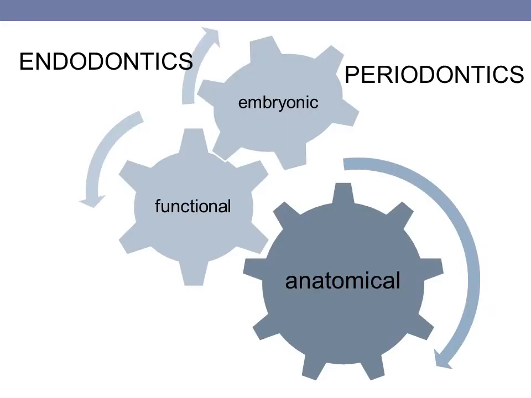Now both these tissues, that is the endodontic tissue and the periodontal tissues, are interrelated to each other. We all know that the pulpal and the periodontal interrelationship is a very unique one and one can consider them as a single continuous system or as one biological unit. Pulp and the periodontium have embryonic, anatomic and functional interrelationship with each other. Now let us understand how embryonically, functionally and anatomically these two tissues are interrelated.